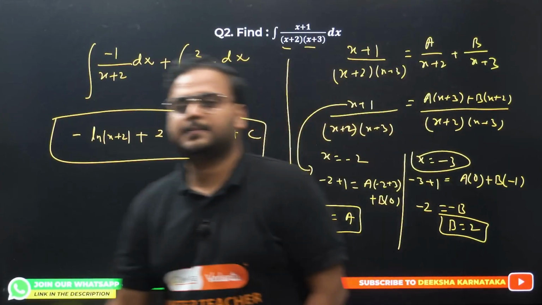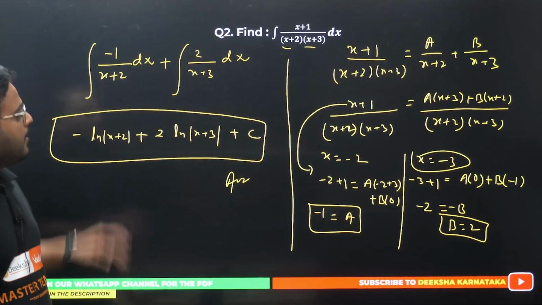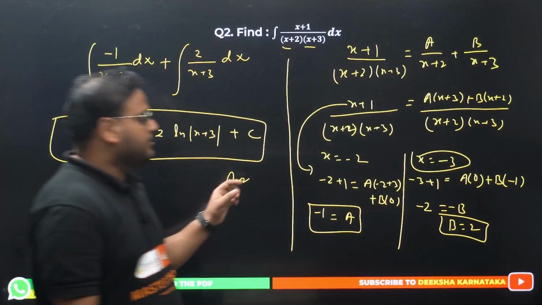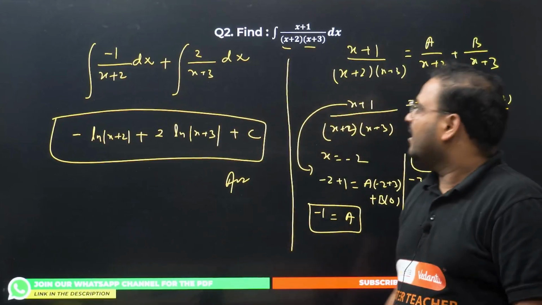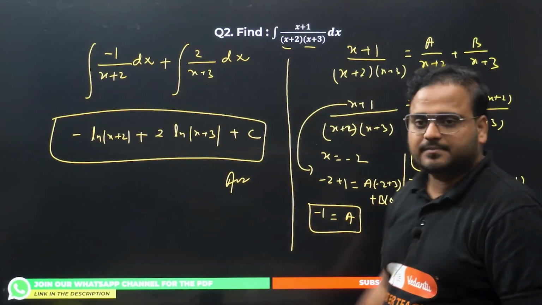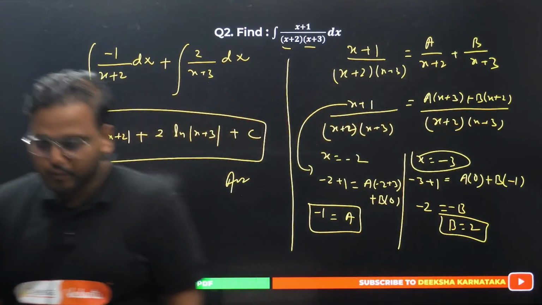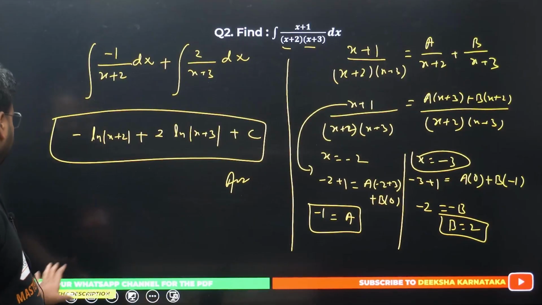Have a look, guys. Question number 2 is over. Please cross check if I have made any mistake in the steps. You can let me know the step number, because I might make a mistake. But I think this is right. Okay, question number 2 is done. Let's move on to question number 3 now. Simple enough.